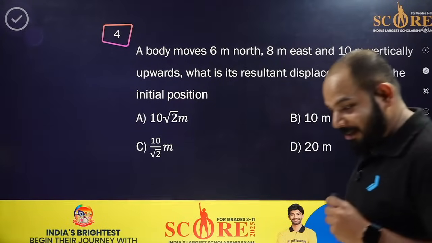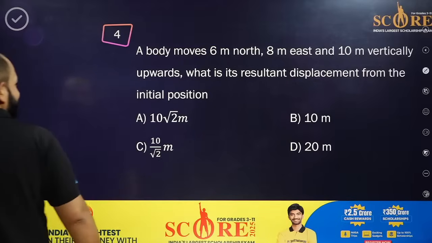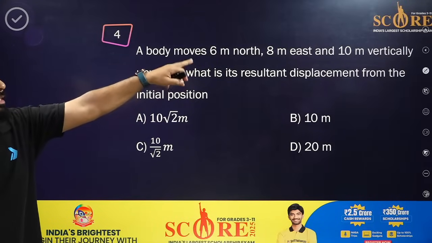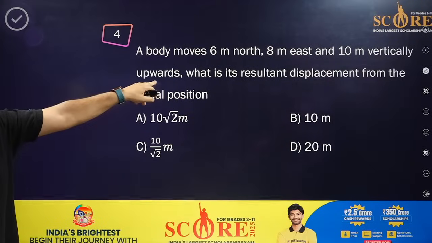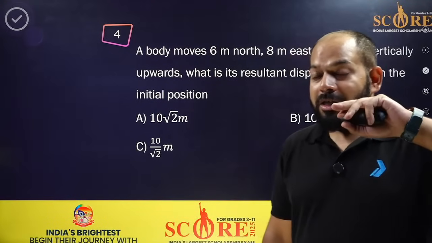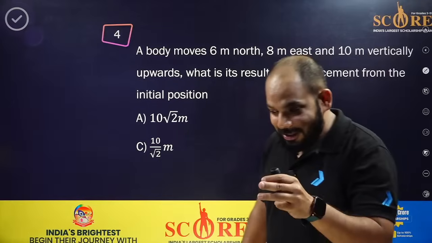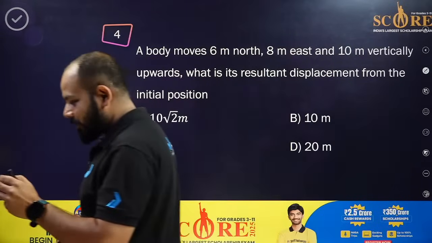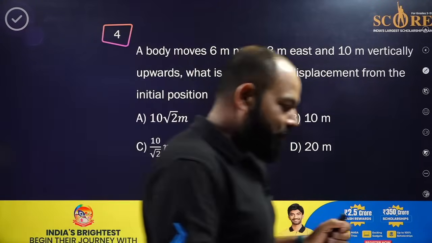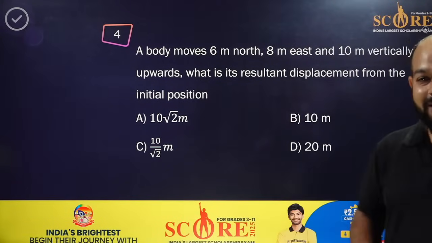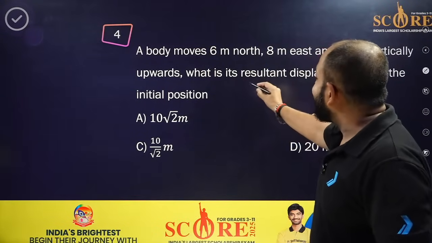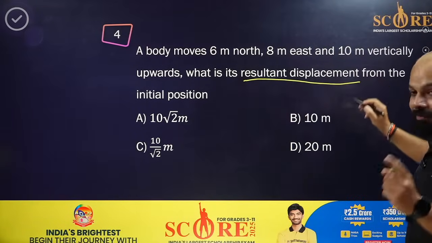Question number 4. Here comes the interesting question now. As you can see on the board right now, the body moves 6 meters north, 8 meters east, 10 meters vertically upward. Okay, listen to it carefully. It's not saying it's continuous movement. It's not like those questions in which we first go 5 meters here, then take a left turn, then go here, then take a left turn, and then ask what is my position? It's not asking that one, remember. It's asking, what is the resultant displacement?